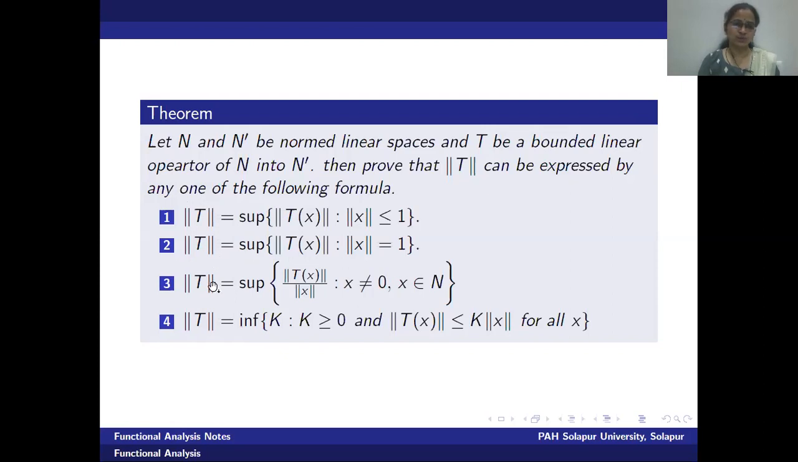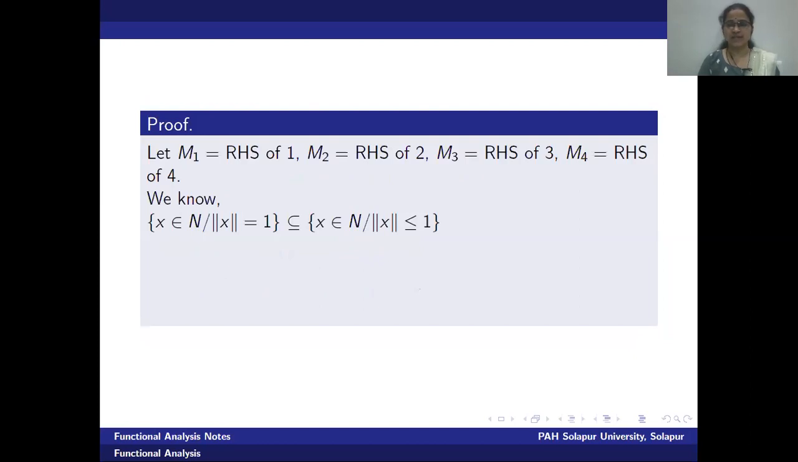1 equal to 2 equal to 3 equal to 4. Therefore, we will use the last methodology, proving 1 implies 2 implies 3 implies 4. Once I prove this, it will be proved that these four statements are equivalent. Okay, let us proceed to understand the proof.